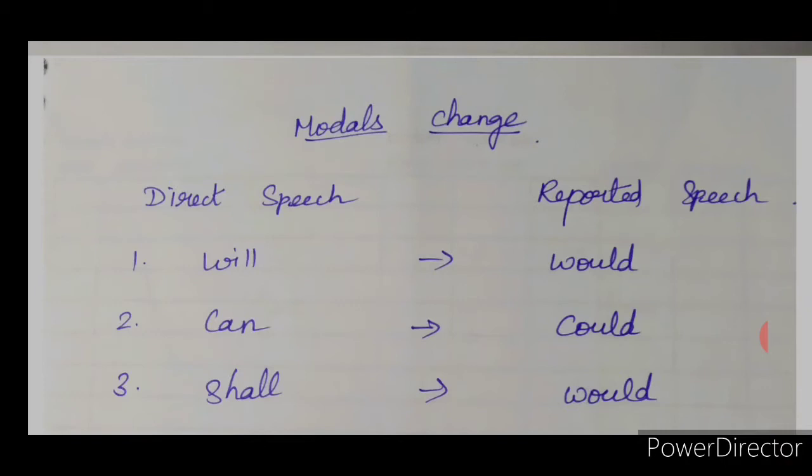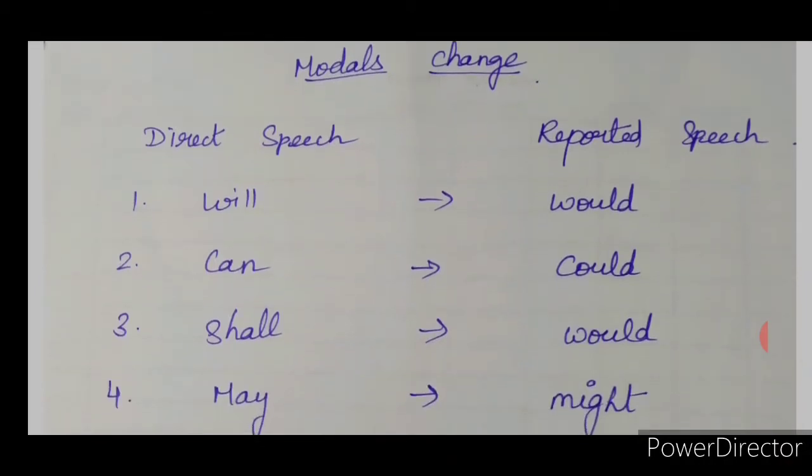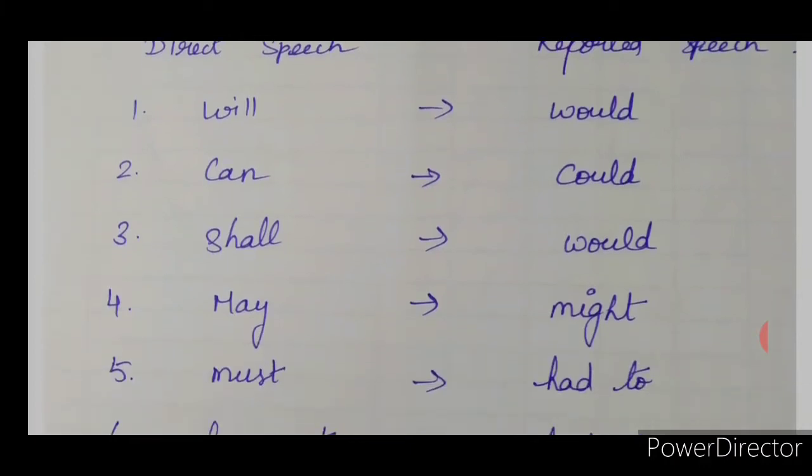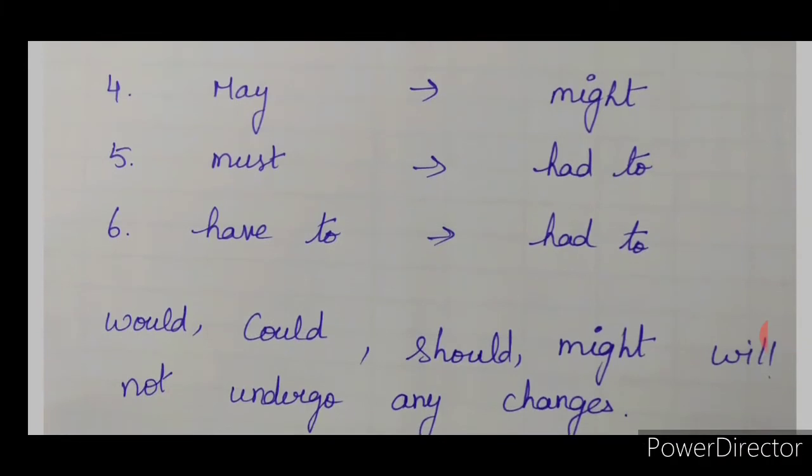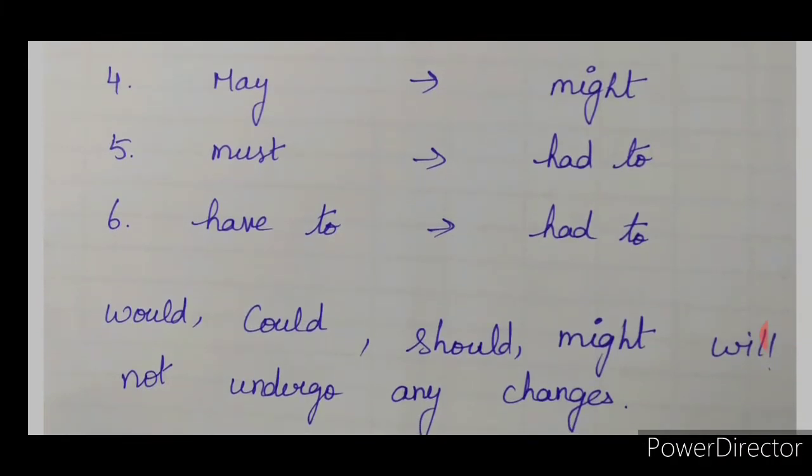Next was the changes in adverbials. Now into then, this into that, like that. Moreover, all the adverbials will undergo a change. Okay. Modals change. In direct speech, if the modals will, can, shall and so on are used, in reported speech they will take some other form. Will becomes would. Can becomes could, shall becomes should, may becomes might, must and have to become had to.